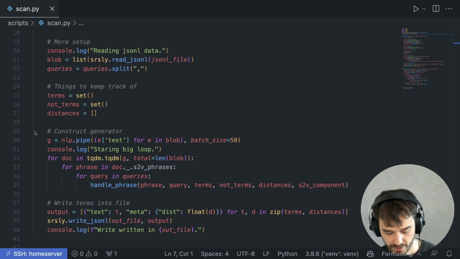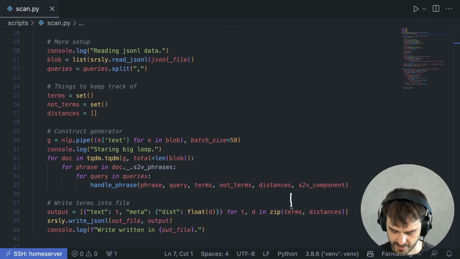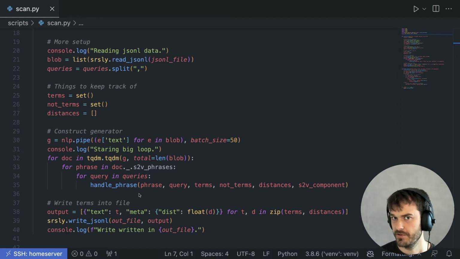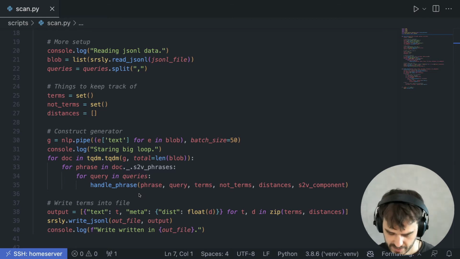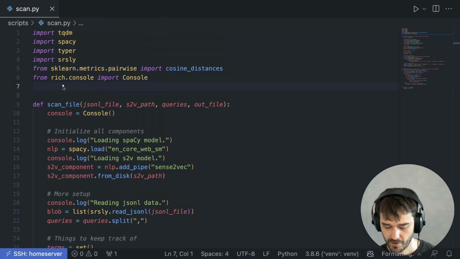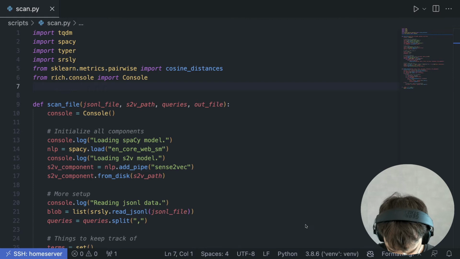So once I've looped over all of those documents, eventually I will have this long sequence of terms and distances, and as a final step here, I am saving those to disk. I've skipped over a few details here, but hopefully this is enough context. If you're interested in the details, the full code, including this function, can be found linked in the show notes. But what I'm going to do now is call this function from the command line.